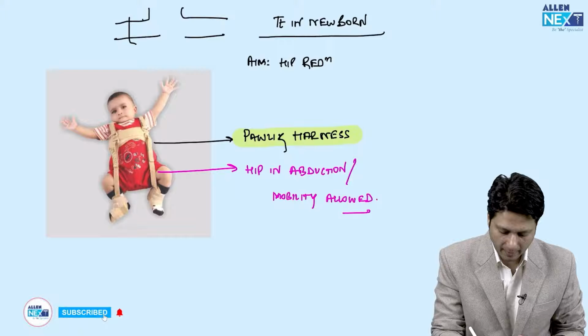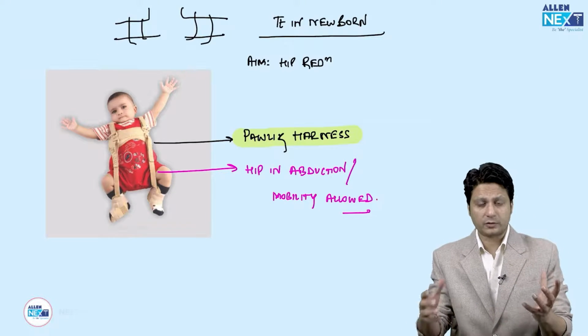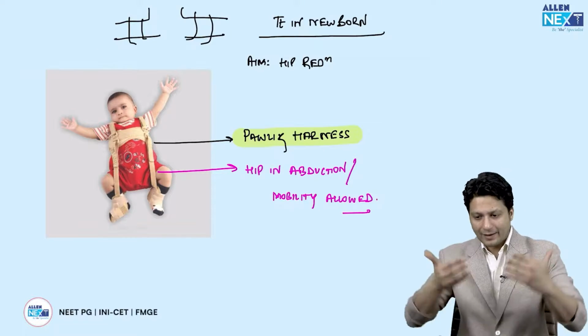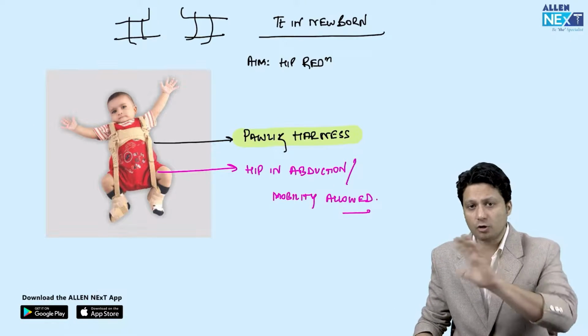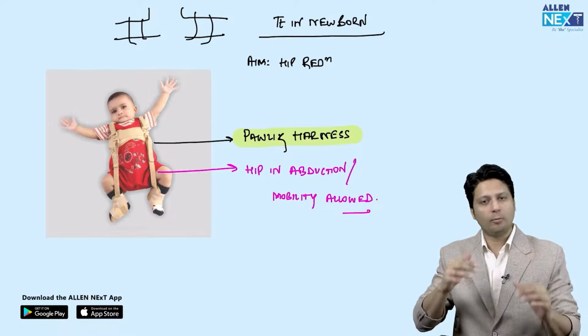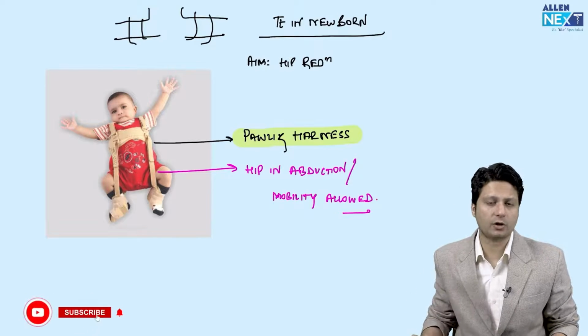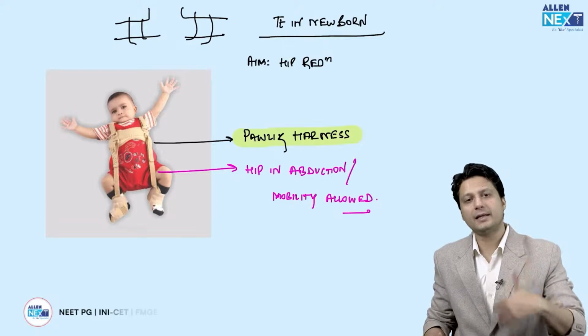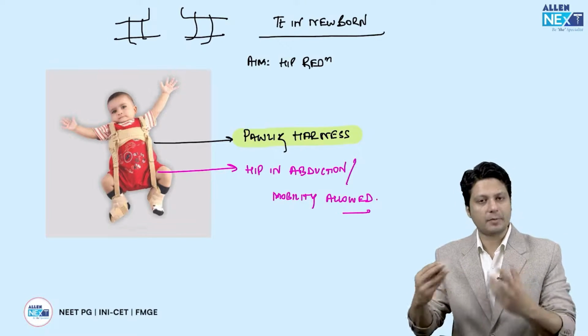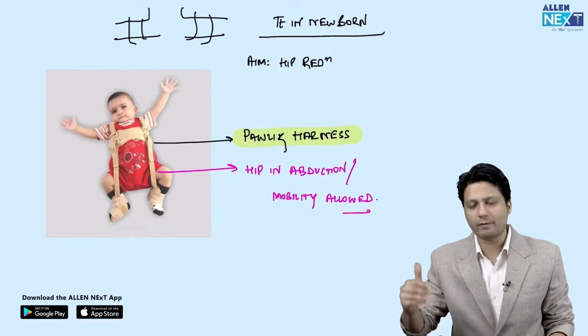and that was a stiff abduction holder. मतलब hip joints were fixed in abduction. So any splint that holds the thigh in fixed abduction will result in no mobility. And when there is no mobility at the level of the hip, the complication of osteonecrosis of the head of the femur increases. So it resulted in increased complication rates around the epiphyseal head of the femur, which goes into avascular necrosis.